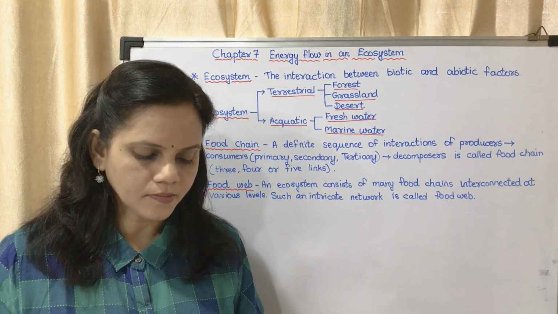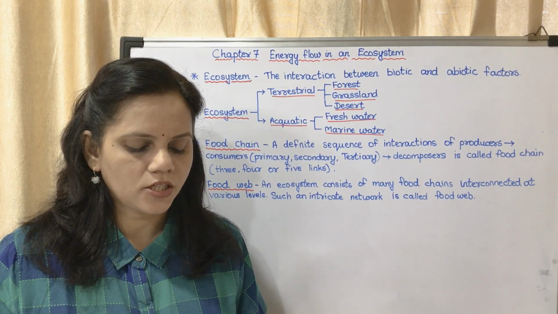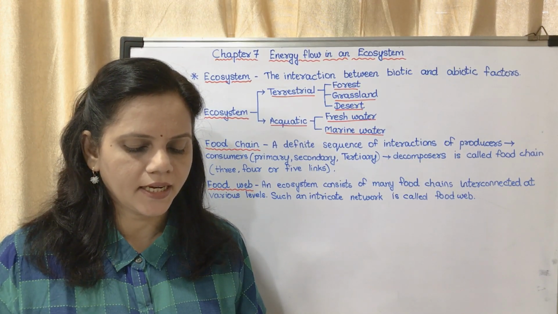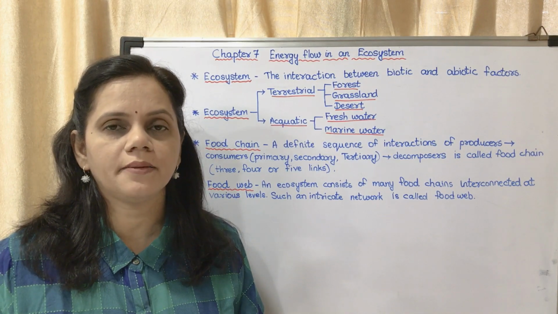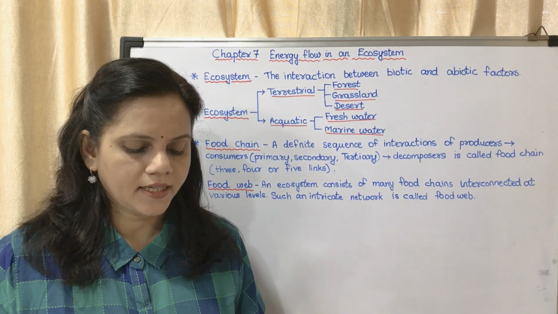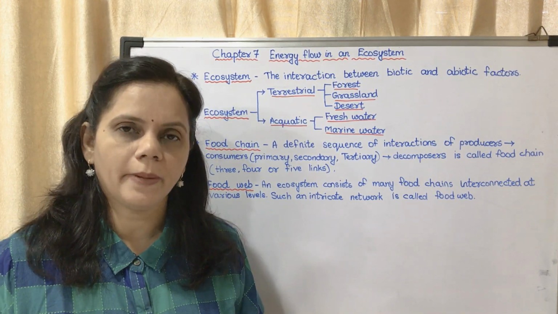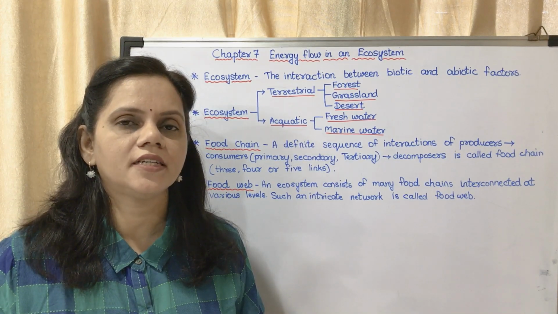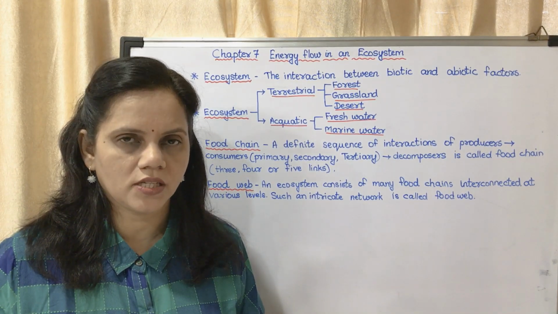Now, why is the balance or equilibrium necessary in a food web? Write the answer. If it is not balanced, it will affect the complete ecosystem.